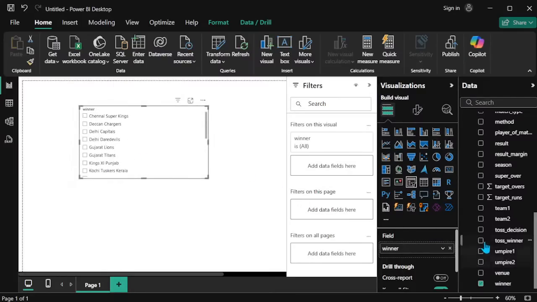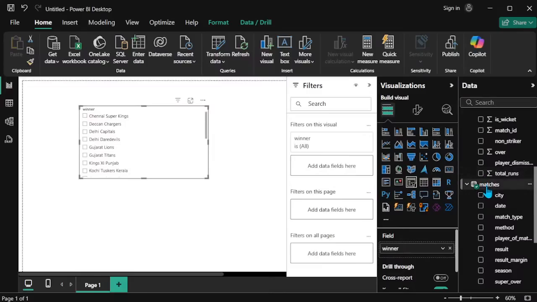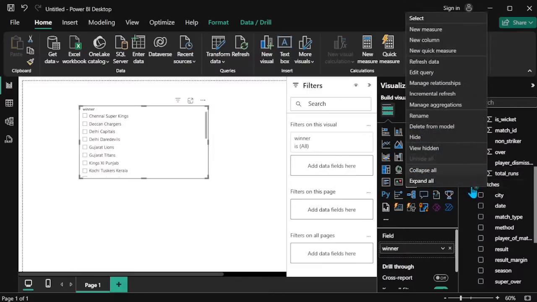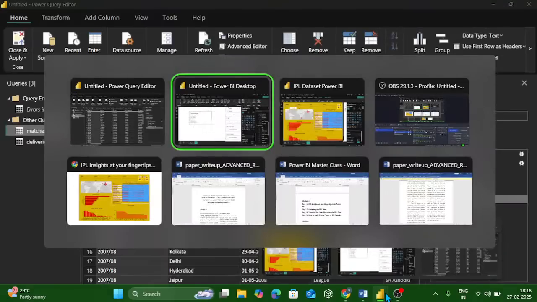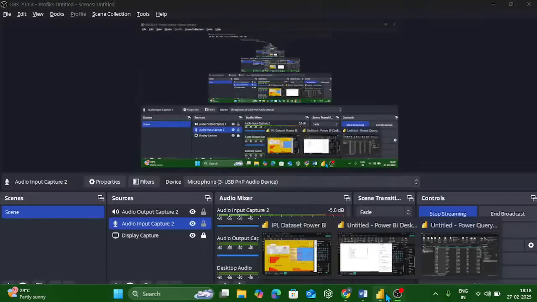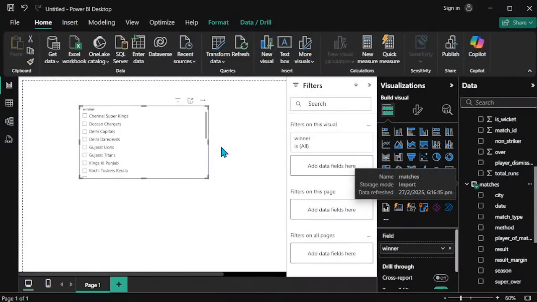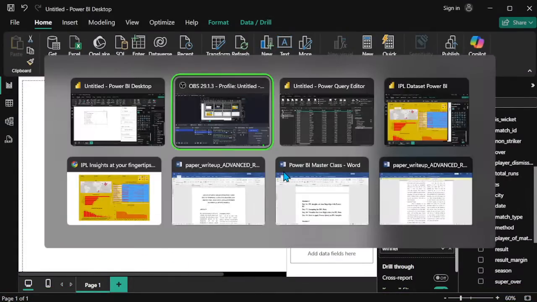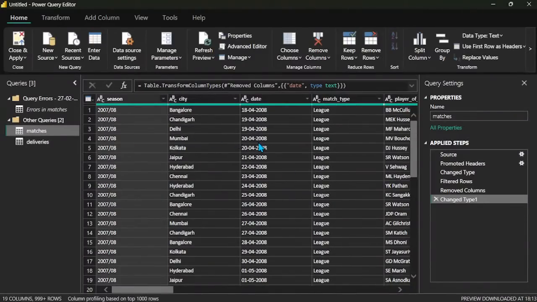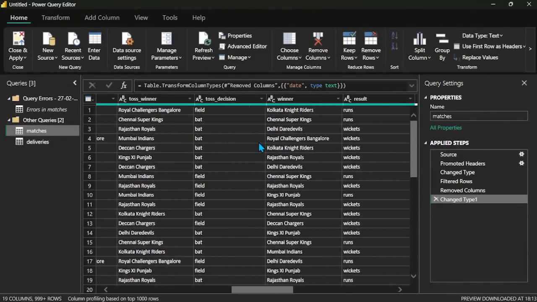Okay, fine. So to remove this I'm going to the query editor. Right click on this web data and click edit query. This edit query goes directly to our Power Query editor. Yeah, the winner column has some null values.